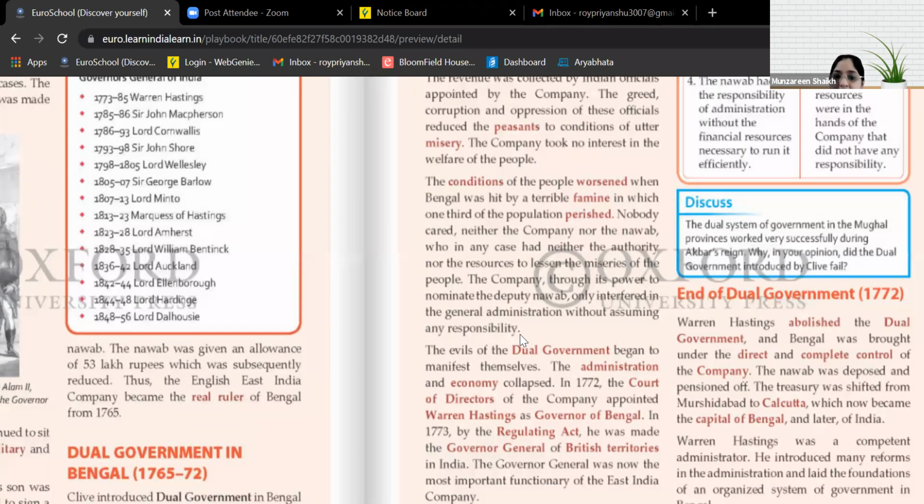The evils of the dual government began to manifest themselves. The administration and economy collapsed. Underline this. The administration and the economy collapsed because of the dual government. And in the first paragraph, even underline this: The company took no interest in the welfare of the people.